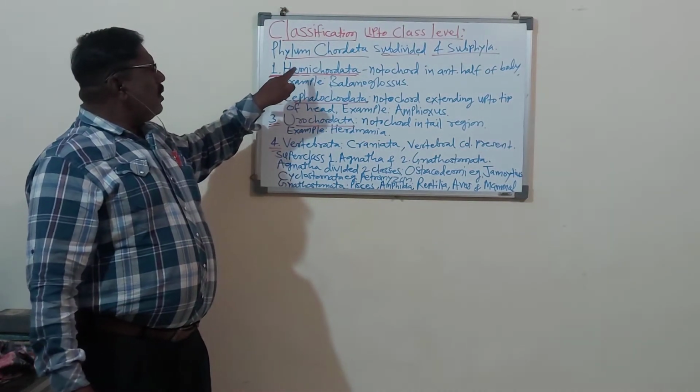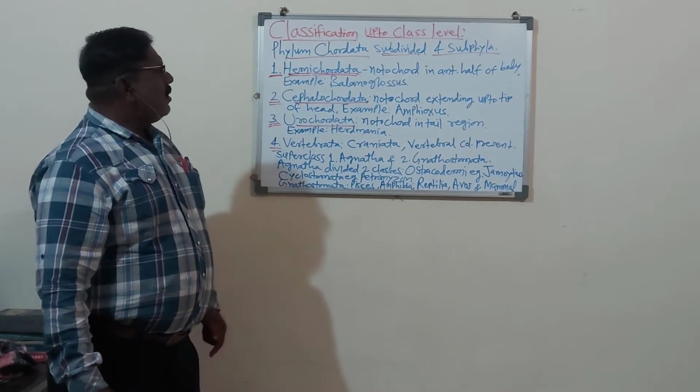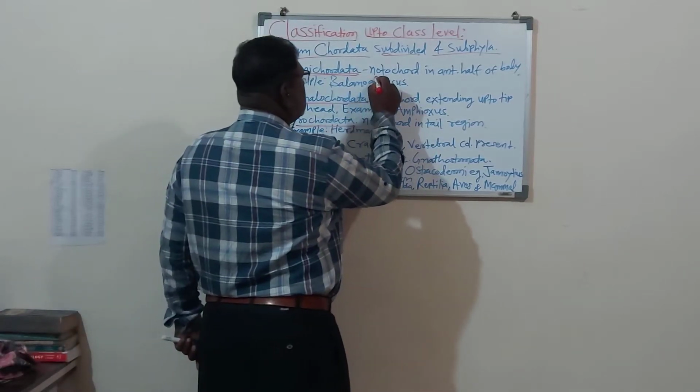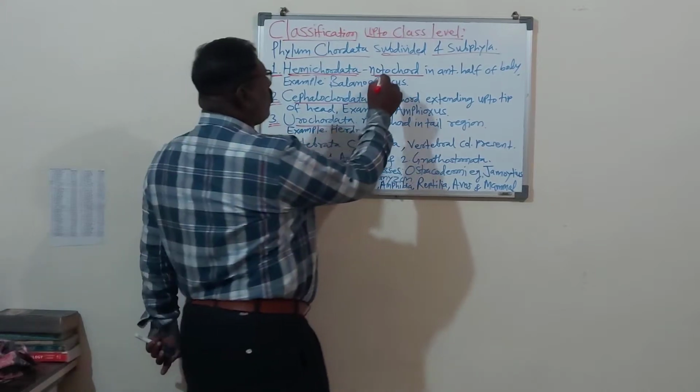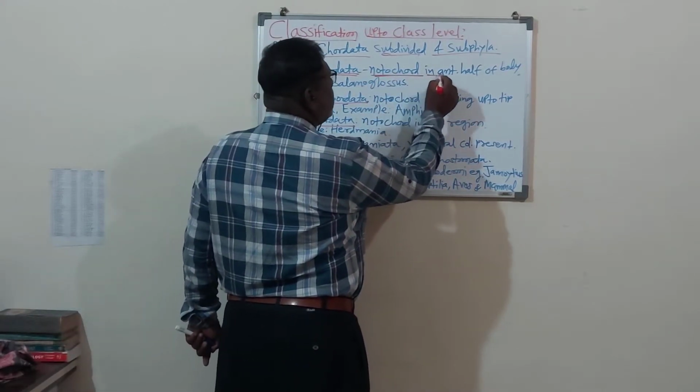In Hemichordata, the notochord, which is one of the basic characters of the chordate, lies in the anterior half of the body.